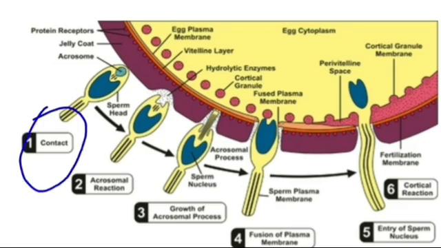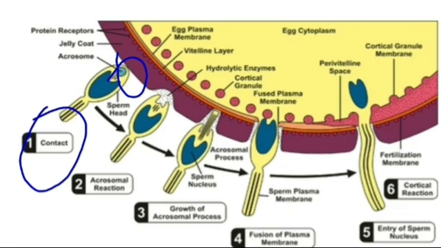After contact with the egg, the acrosome, which is present in the head region, will release its enzyme called lysin.